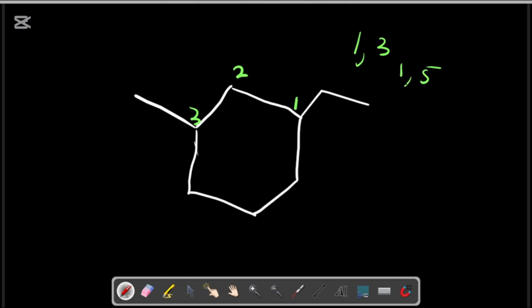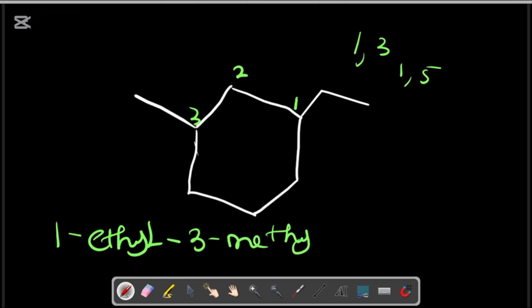So 1 and 5 and 1 and 3, which one is smaller in numerical order? 1 and 3 is smaller than 1 and 5. So we go by 1 and 3. Our main aim is to give the substituents the lowest possible numbers. So we go by 1 and 3, not 1 and 5. Take note of that. You have to number in order to give the lowest possible numbers. Since we have this, we now call it what? 1 ethyl 3 methyl cyclohexane. So this is 1 ethyl 3 methyl cyclohexane.